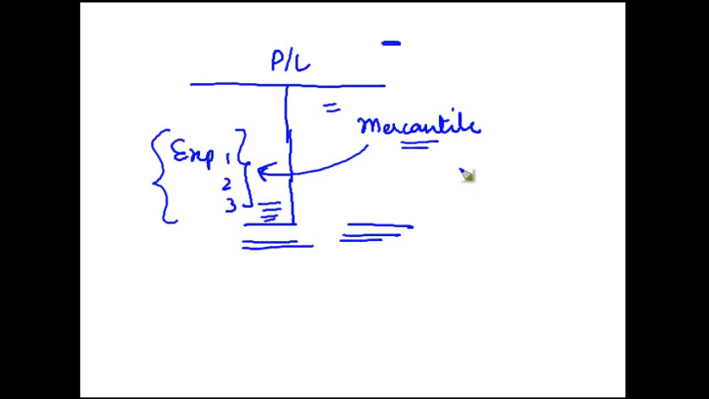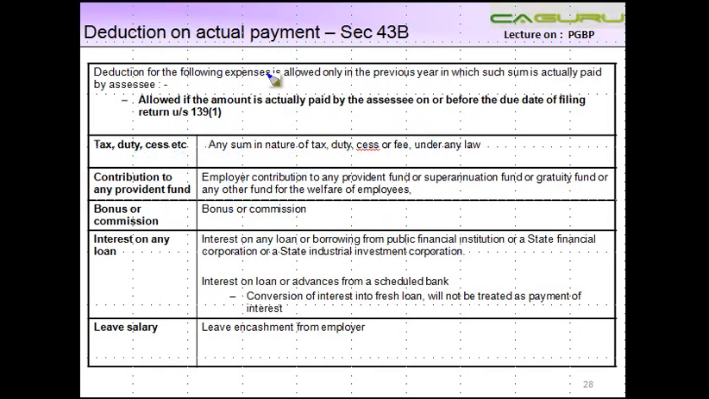But under the tax laws, section 43B specifically provides that some specific expenses, it is not applicable to all the expenses, it is only applicable to some specific expenses, will be allowed as a deduction only when these are paid. So let us have a look at these expenses which are allowed as a deduction only if they are paid during the previous year, or if they are not paid during the previous year, they are paid before the due date of filing of return under section 139(1) as applicable to the relevant assessee.